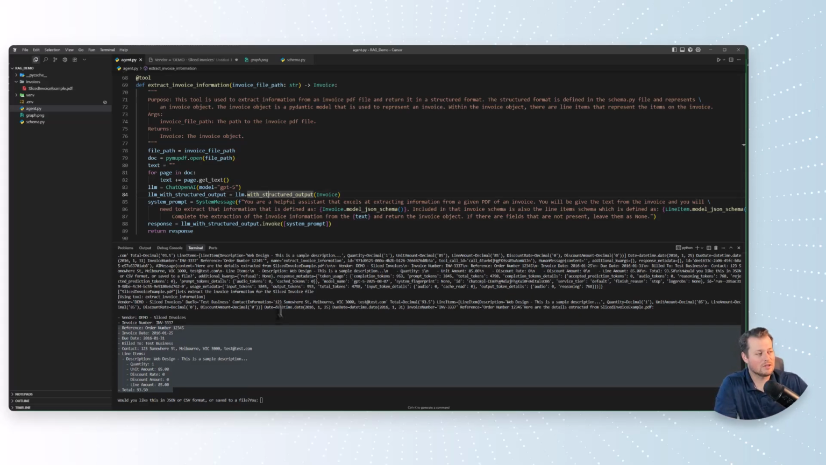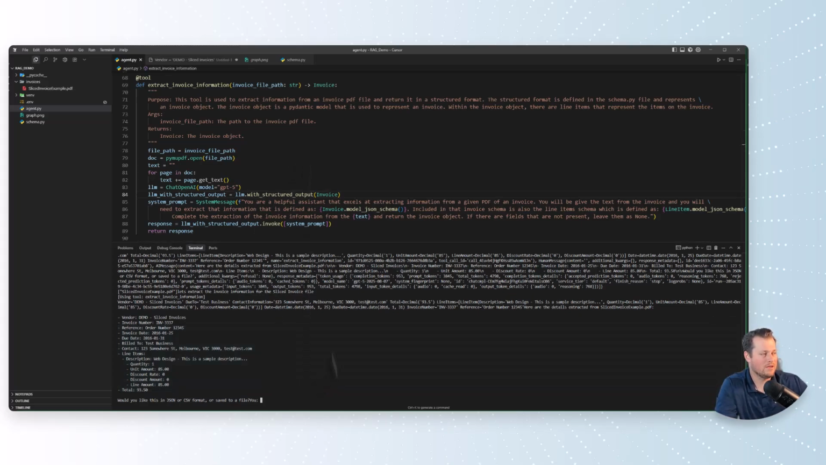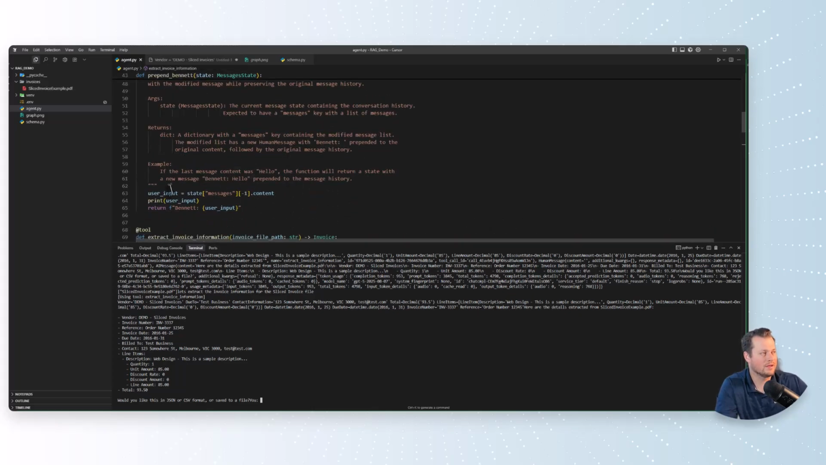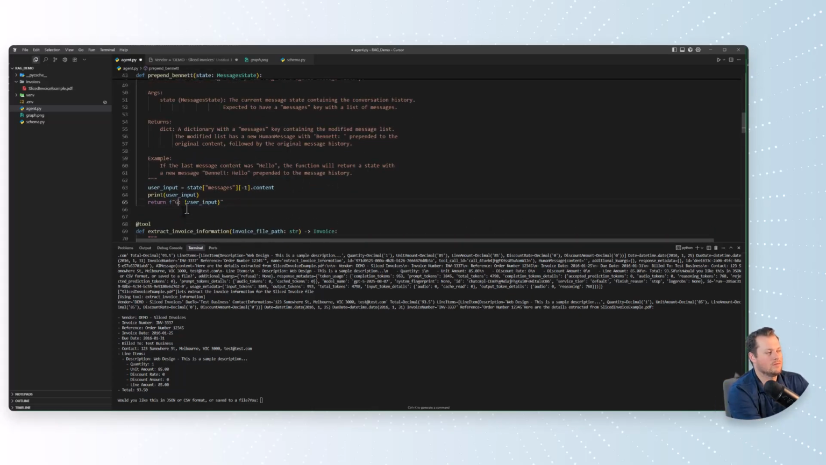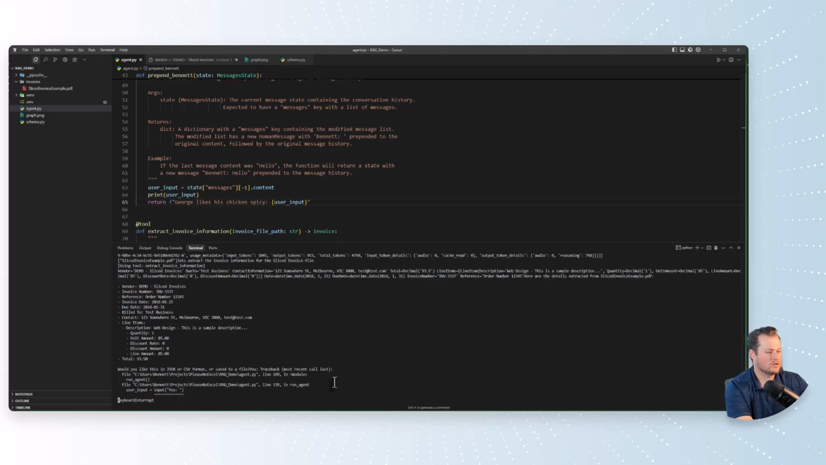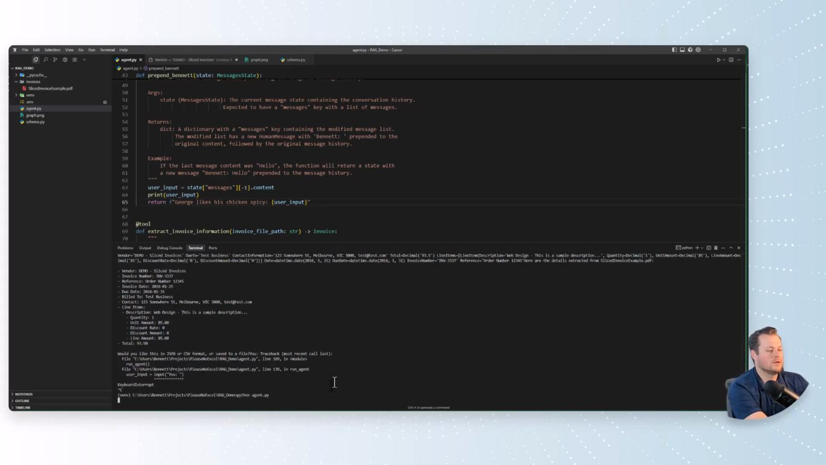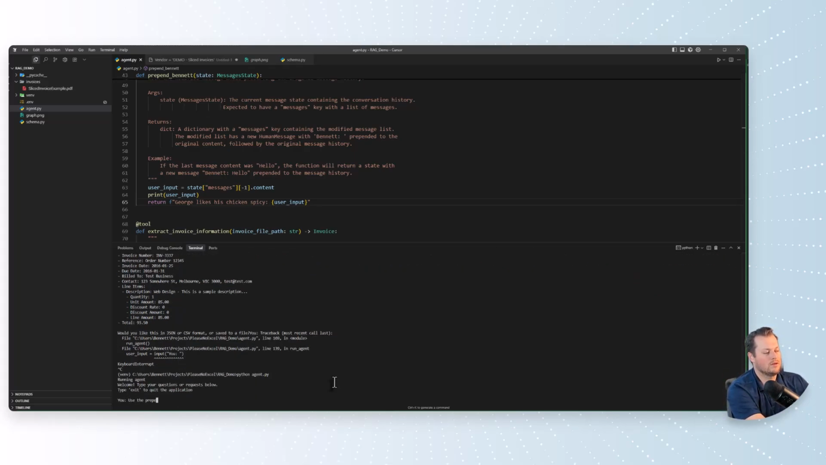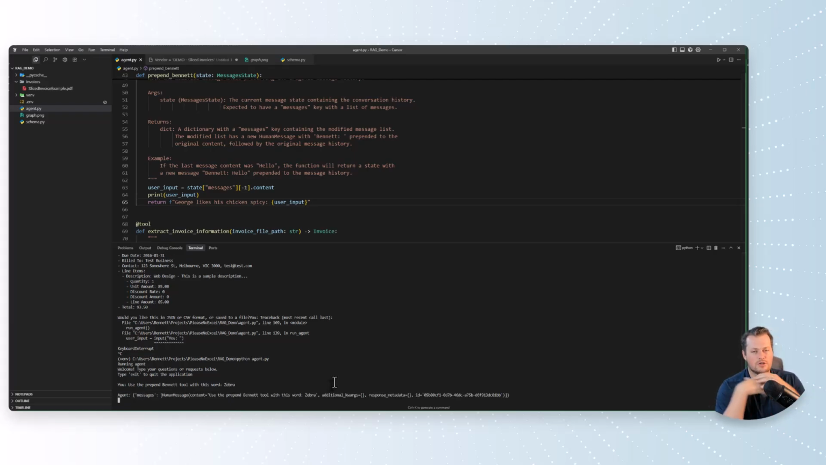So yeah, that's kind of how the tool calling agent works. You could do all kinds of silly stuff. You could say George likes his chicken spicy, and let me just shut this down and restart it. So I'll say use the prepend Bennett tool with this word zebra. It should take that word zebra and, instead of Bennett, prepend George likes his chicken spicy. So I do that.